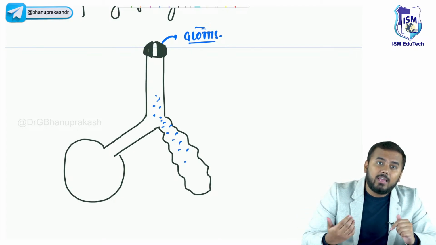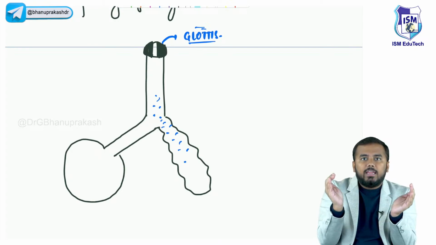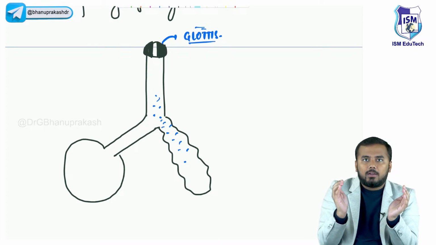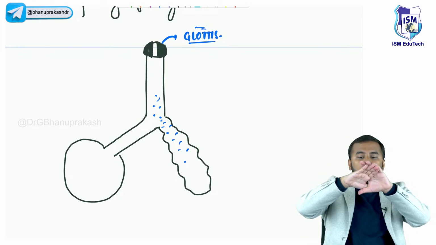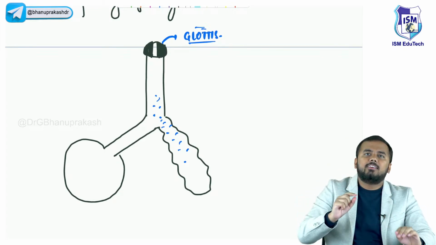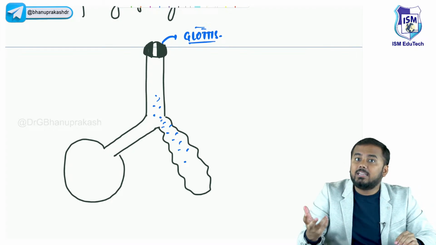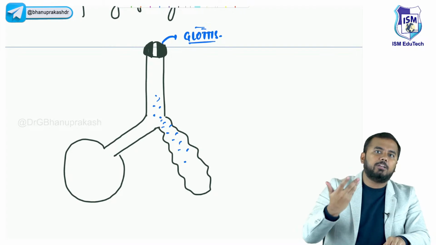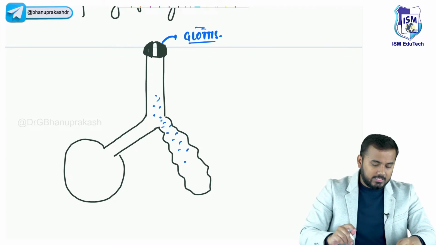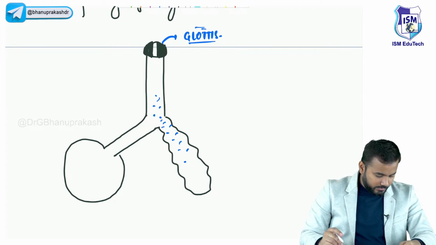What will this extra amount of air do? It will try to inflate the alveoli back to the normal position. So when the baby is exhaling the air outside through this very narrow opening, there will be a sound that will be heard, and that is what is called grunting. We call it expiratory grunting, grunting during expiration. This is one very important thing which you have to know.